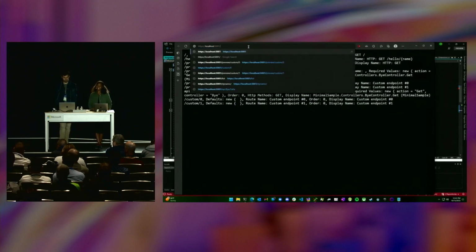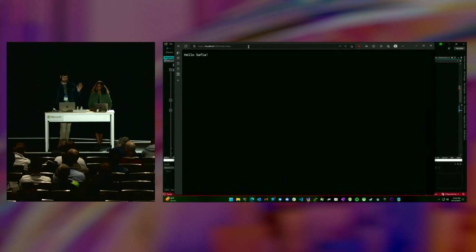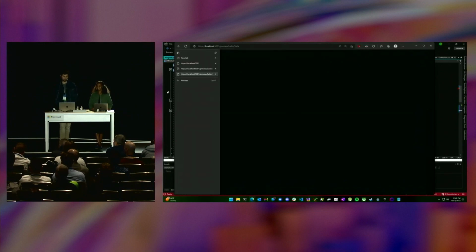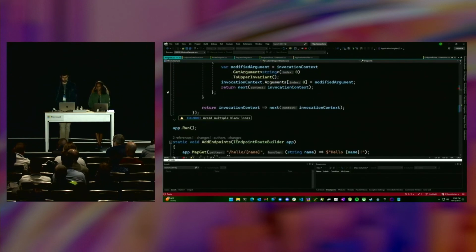So if I say hello, Safia, this is not preview, so hopefully there's no uppercase. And then if I preview it, I think people want to know how excited I am to say hello. And maybe you can A/B test that. Oh, that's going to work good. So filters work. They also work for controllers.